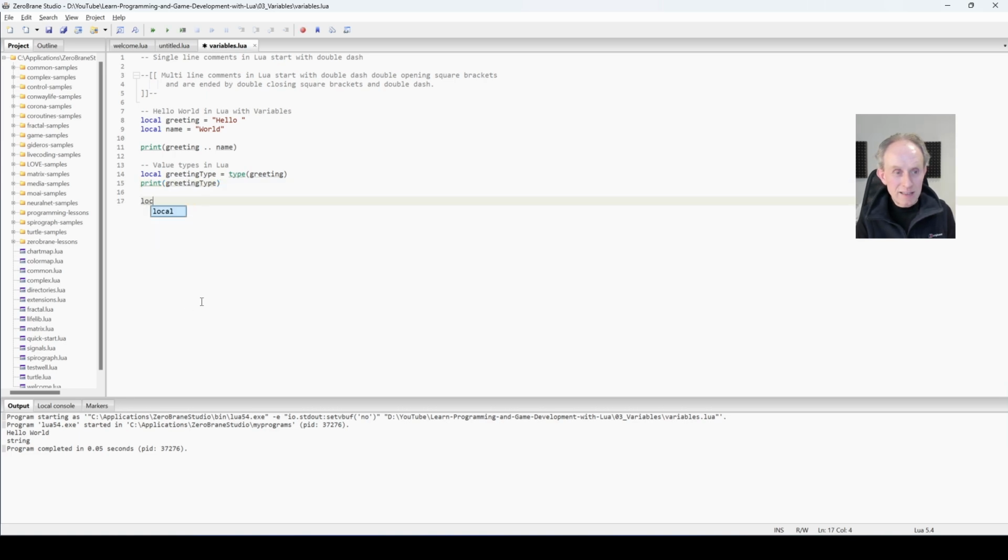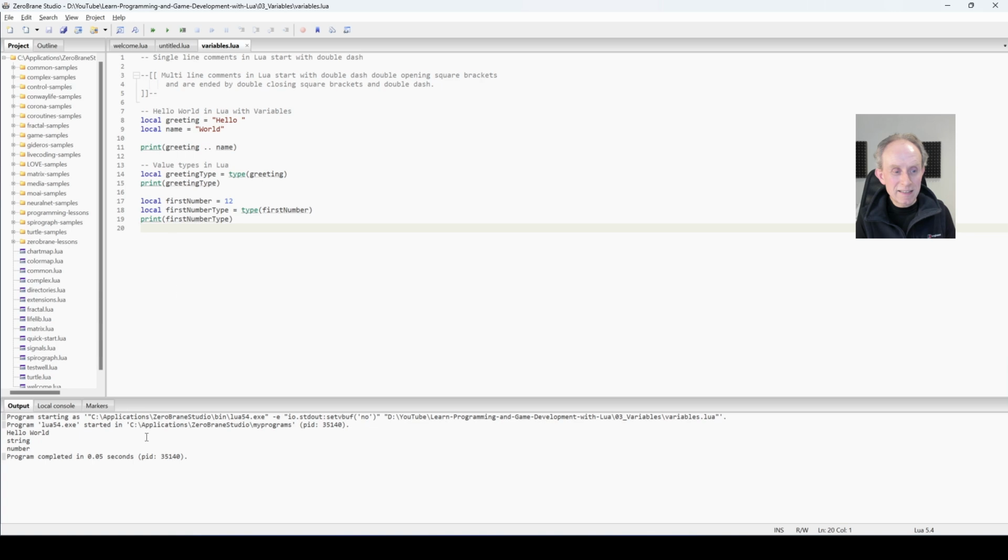Now I'm going to create a number. I'm going to call it first number, and I'm going to set it to 12. Then I'm going to make another variable, first number type, and I'm going to set that to the type of first number. Strictly speaking, the type of the value of the variable first number, and then I'm going to print it. And you can see the autocomplete's quite helpful. And then if we don't type erroneous brackets, then we can run this and you'll see that it's a number, which is what we expect.